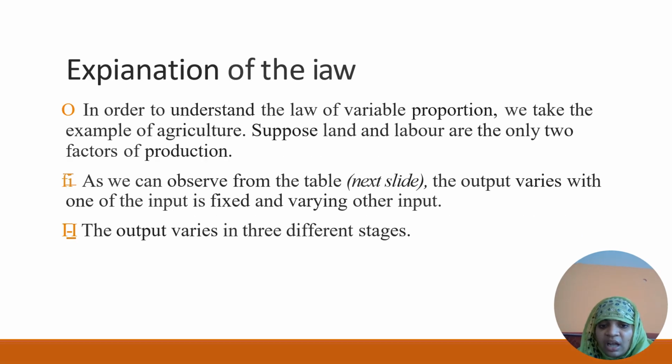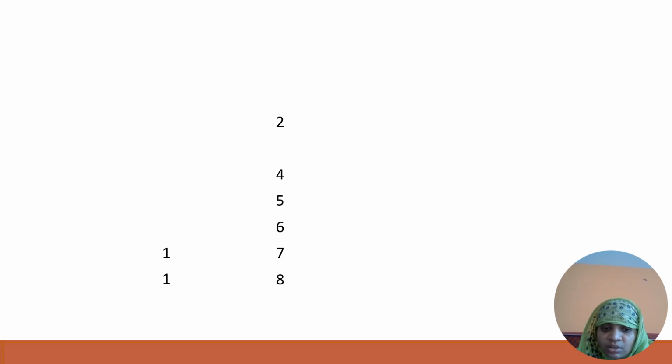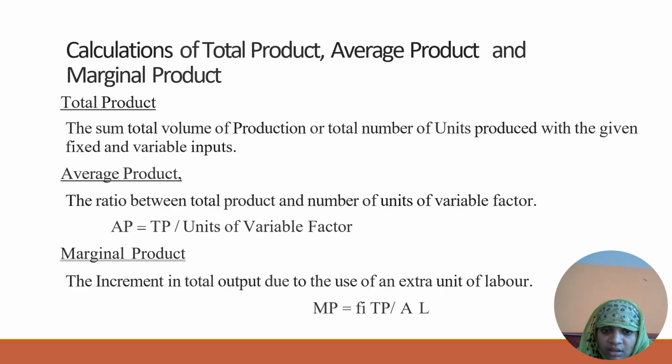Well, you can see on another slide the explanation of the law. Next, as you can see, the formulas are there for calculating total product, average product and marginal product. Total product is the number of manpower we are getting and how much output we can acquire from that.